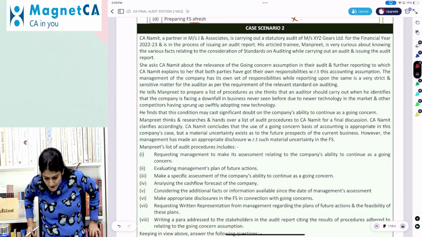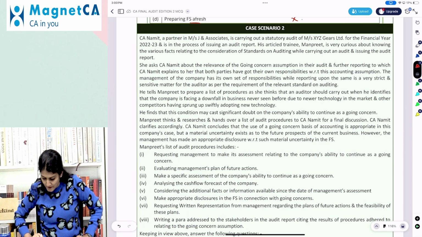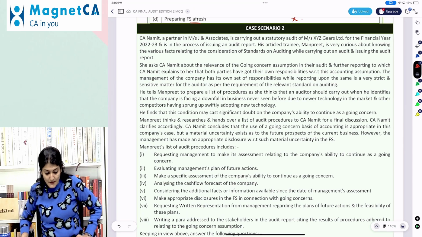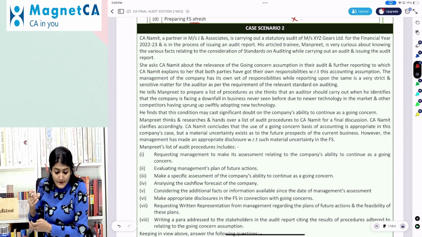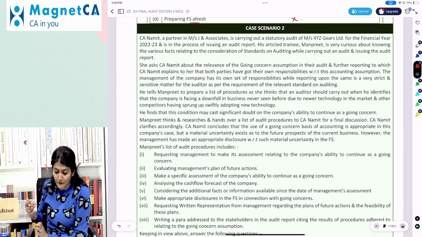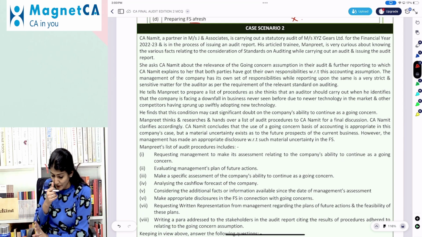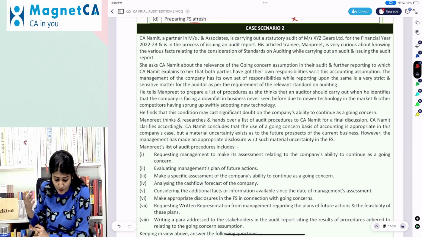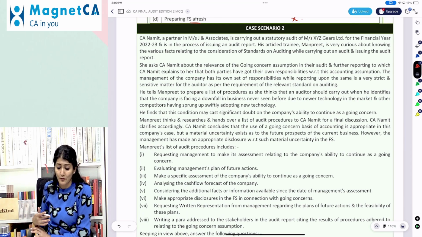Right. So coming to the next case study, again from chapter number 6 of the study material, completion and review. CA Namit, a partner in J and Associates, is carrying out the statutory audit of XYZ Gears for 2023 and is in the process of issuing an audit report. His article trainee Manpreet is very curious about knowing the various facts relating to the consideration of standards on auditing while carrying out an audit and issuing the report.